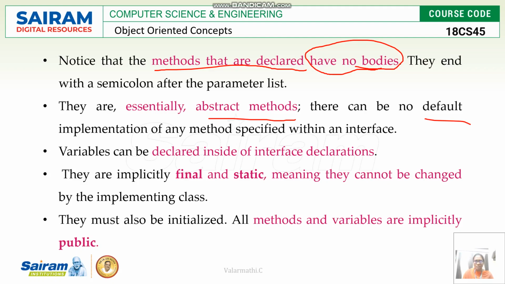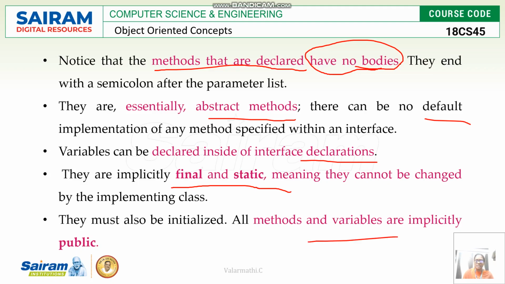Variables can be inside interface declarations, and they are implicitly final and static, meaning that they cannot be changed by the implementing class. We cannot change the declaration part of the method in the implementation class. We can only call the methods and do the work inside the method, but we cannot change the meaning of the methods in an implementing class.